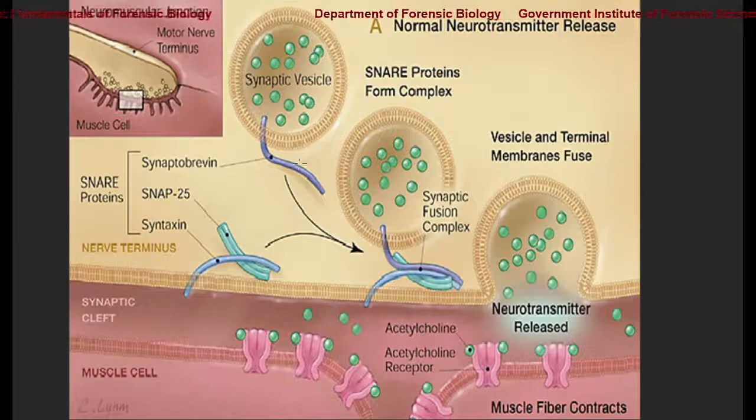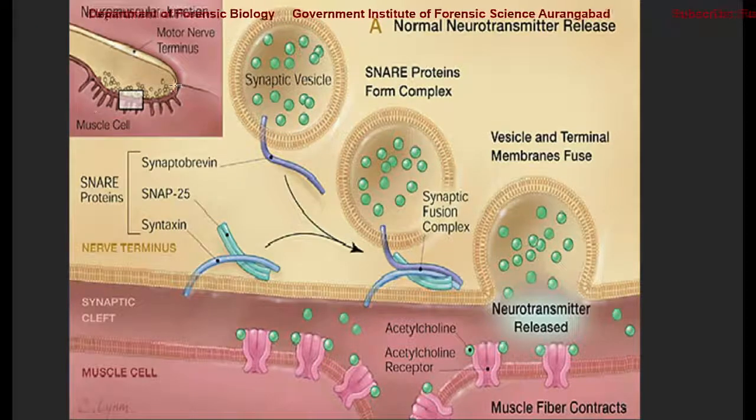Now these synaptic vesicles have to interact with the muscle cells. Here we can see the muscle cells, and they have a receptor upon which the acetylcholine comes and interacts, and thus it gives a signal for the muscle fiber to contract.